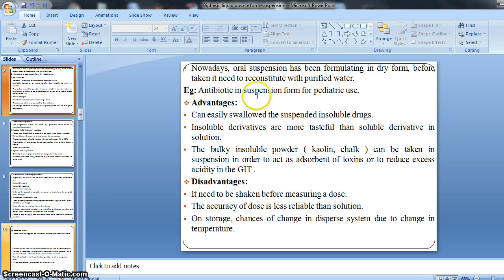Some antibiotics are given in suspension form for pediatric use. If an antibiotic is given in suspension form, it is given as a dry form, and it is prescribed mainly for pediatric use. For pediatric patients, it is preferred.